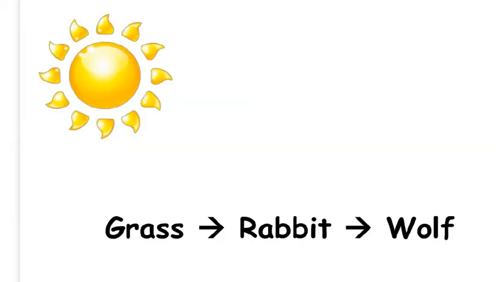The energy in all food chains comes from the same place, the sun. Plants trap sunlight energy and use it to make their own food in the process of photosynthesis. Ultimately, this energy is used to produce large molecules such as carbohydrates, proteins and fats. These molecules contain stored energy. When animals eat these plants or other animals, these molecules are passed along the food chain and therefore so is some of the energy.